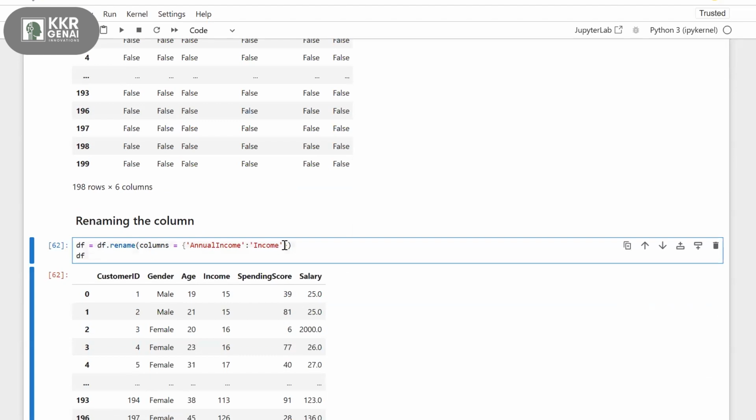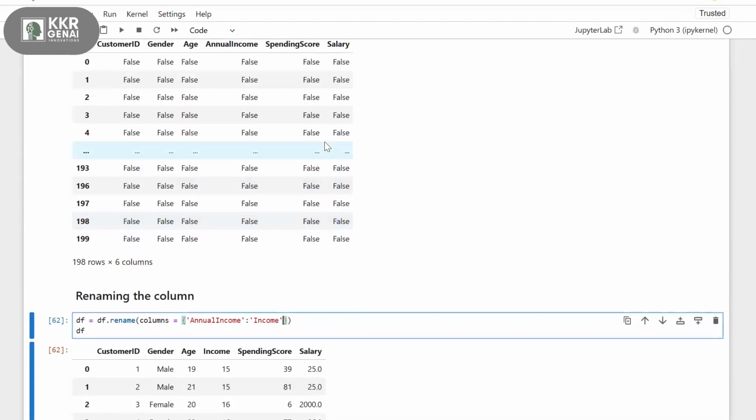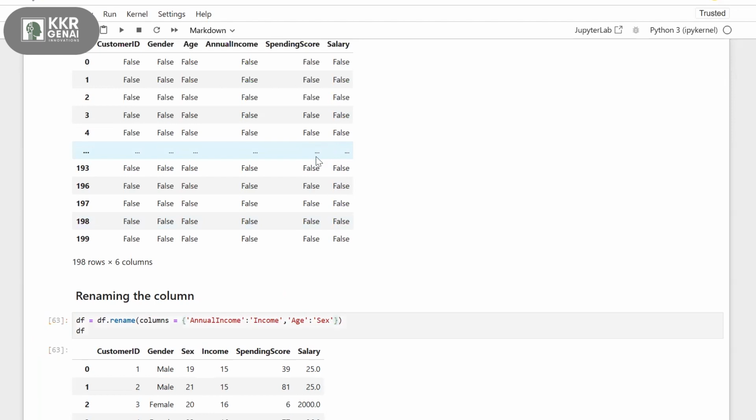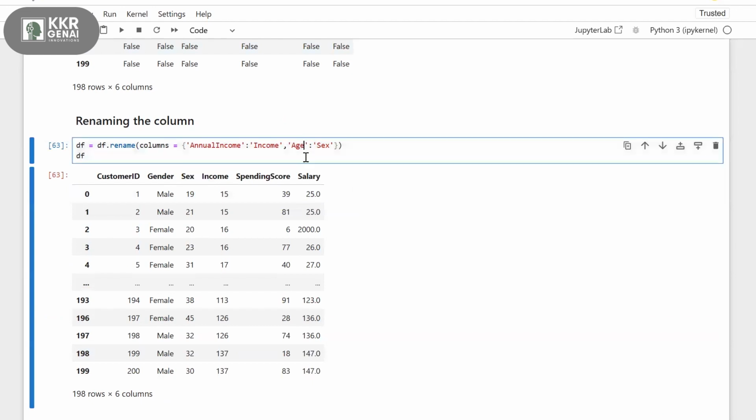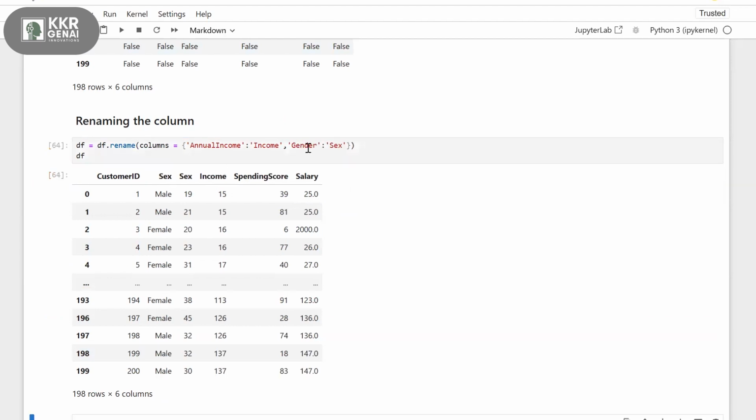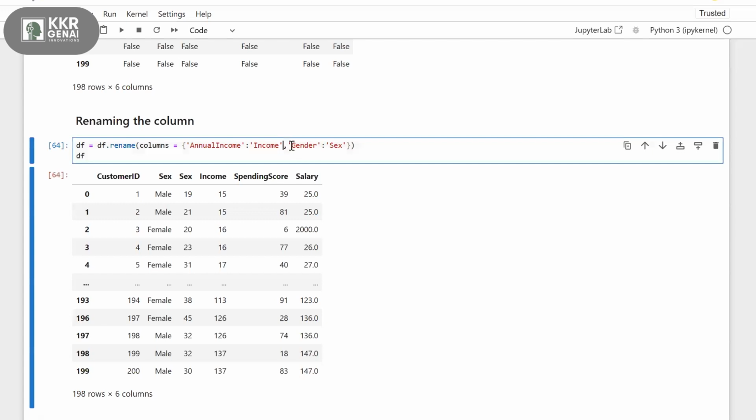If you want to change names for multiple columns at a time, then I'll just keep a comma here. And let's say I'll take the age column and change it to a new name. Here again, my column is changed. Sorry, this is gender. I just want to replace the name for gender. So after the comma, you can add the new column details also. In this way, you will rename the columns.